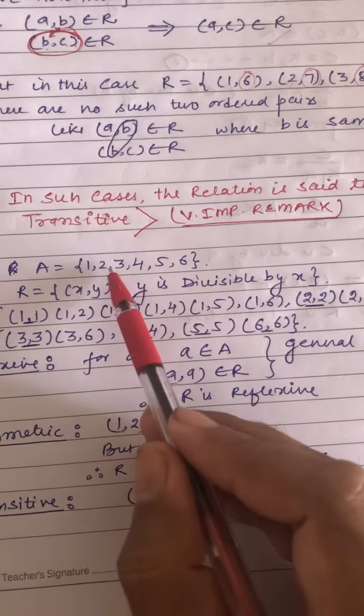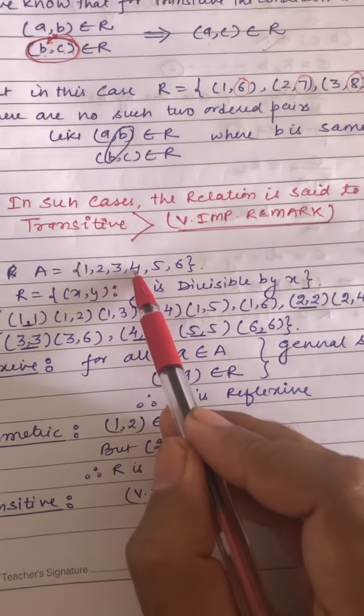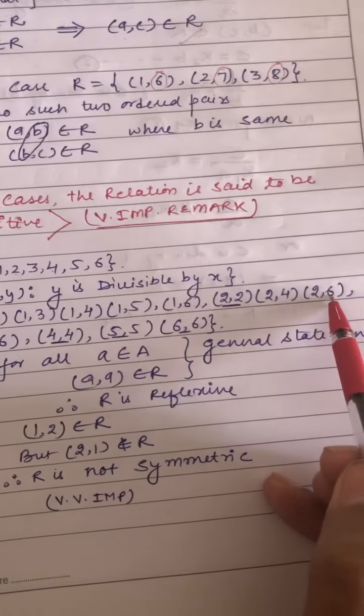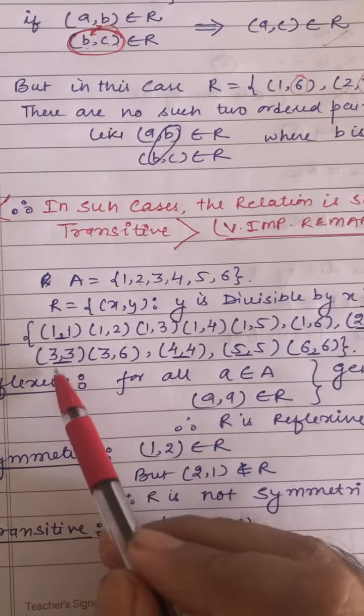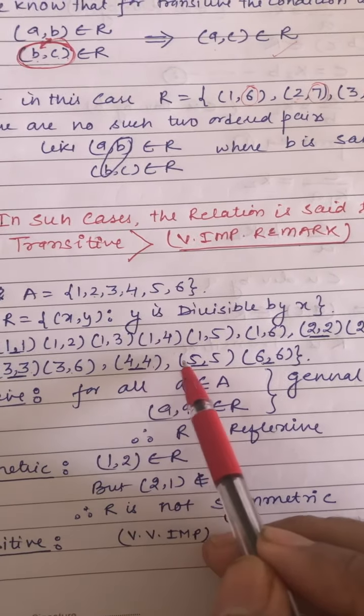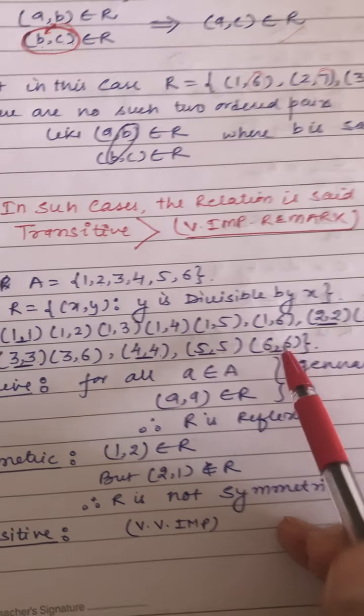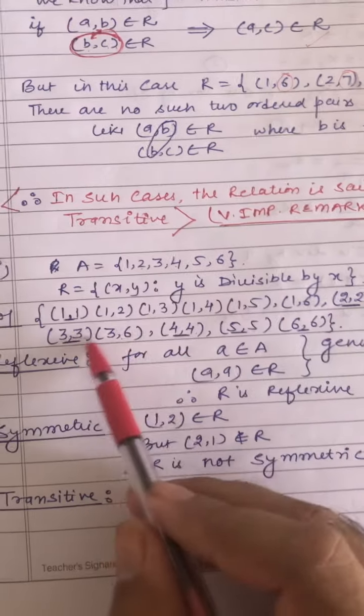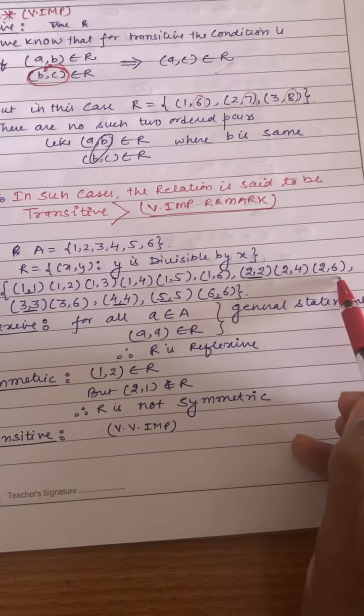Then comes the second number, 2. 2 will divide 2, 4 and 6. So (2, 2), (2, 4), (2, 6). Then 3. 3 will divide 3 and it will divide 6. Now 4 will divide only 4, 5 will divide only 5, and 6 will divide only 6. So this is the relation. This is the complete relation.